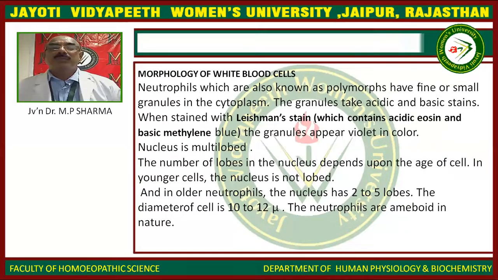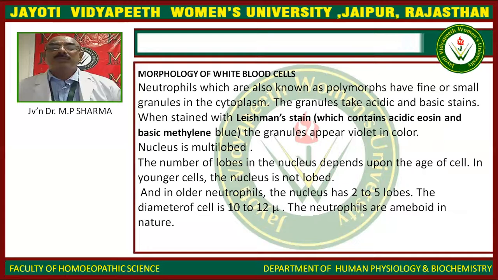Morphology of WBC. Neutrophils, which are also known as polymorphs, have fine or small granules in the cytoplasm. The granules take acidic and basic stain; when stained with Leishman stain, which contains the acidic eosin and basic methylene blue, the granules appear violet in color. Nucleus is multilobed.